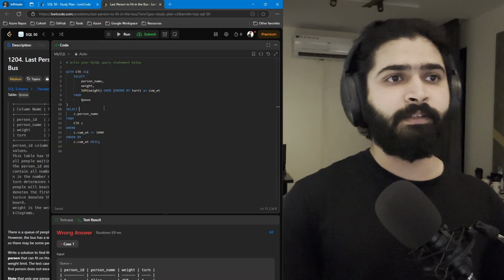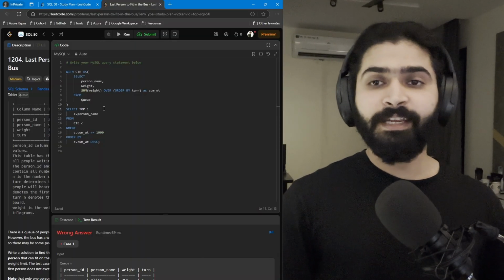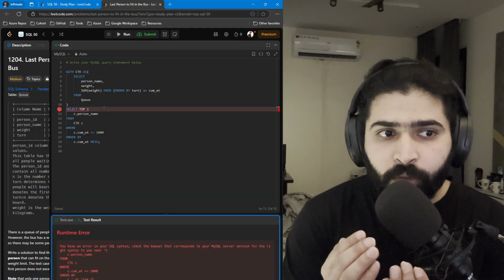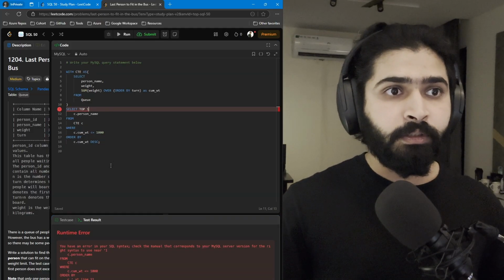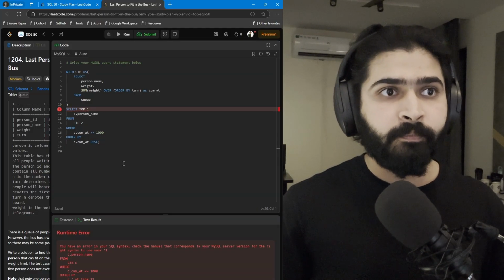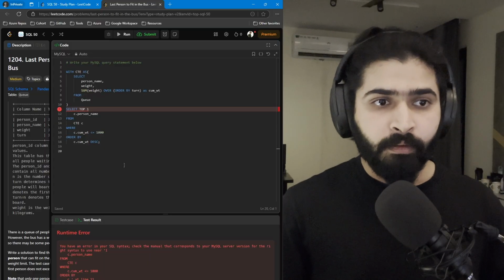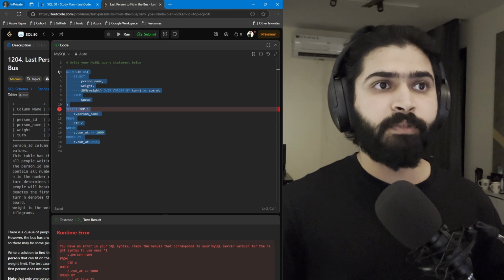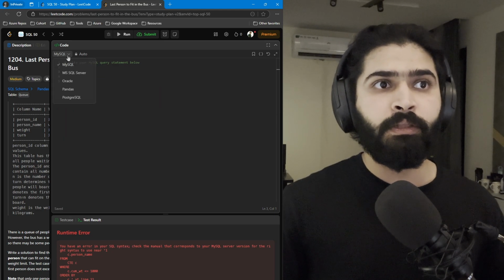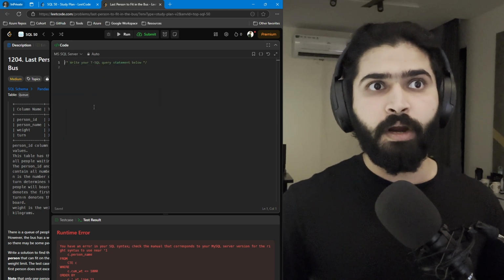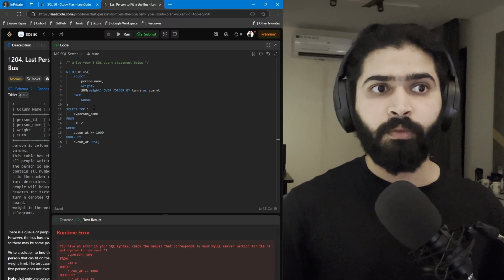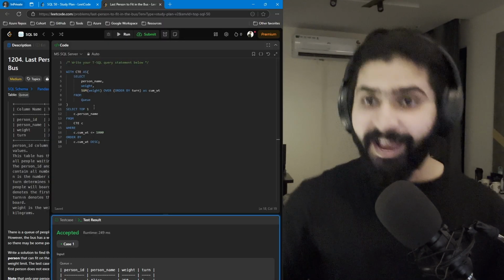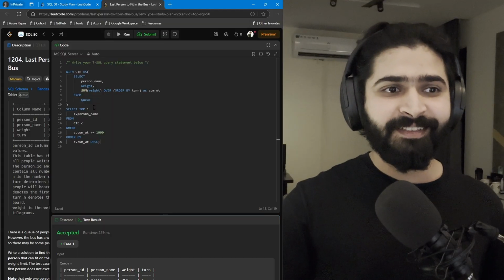Simple, yaar. Just take the top one. Oh my gosh. What's wrong with this? Oh no, man. Why am I submitting this in MySQL? This must be in SQL Server. Just use the top one. Yeah! Accepted.